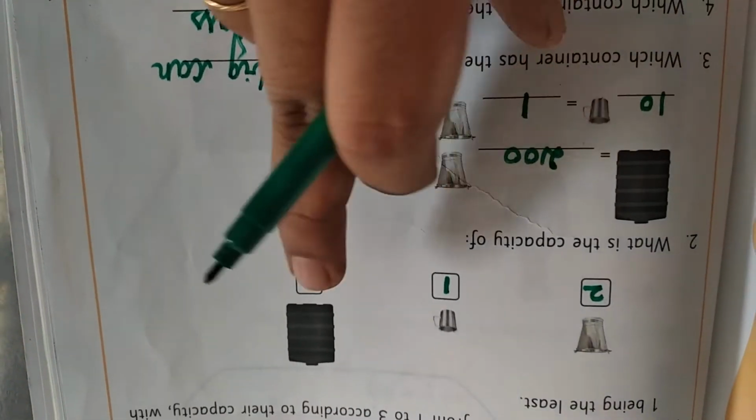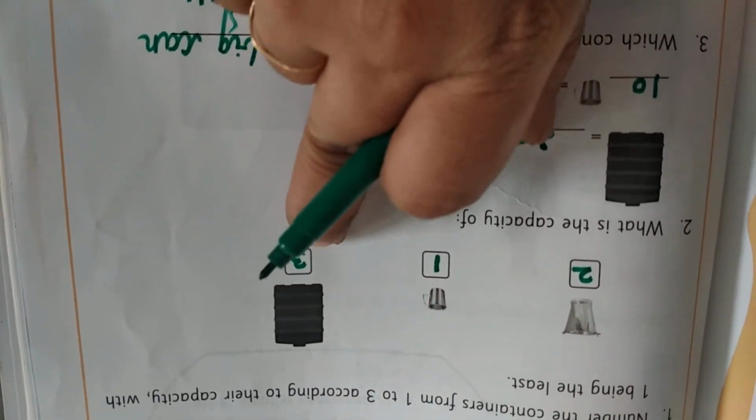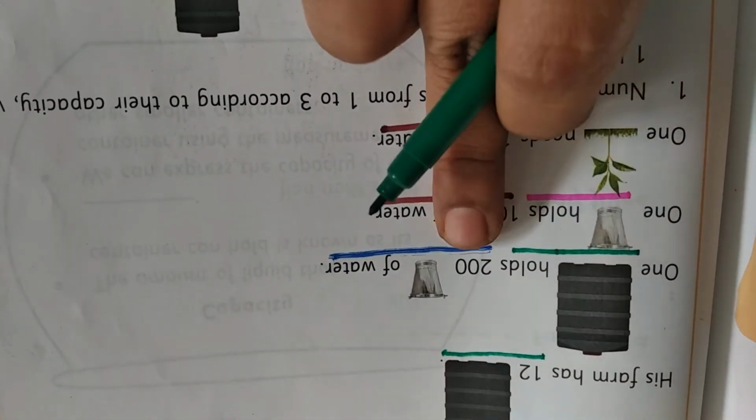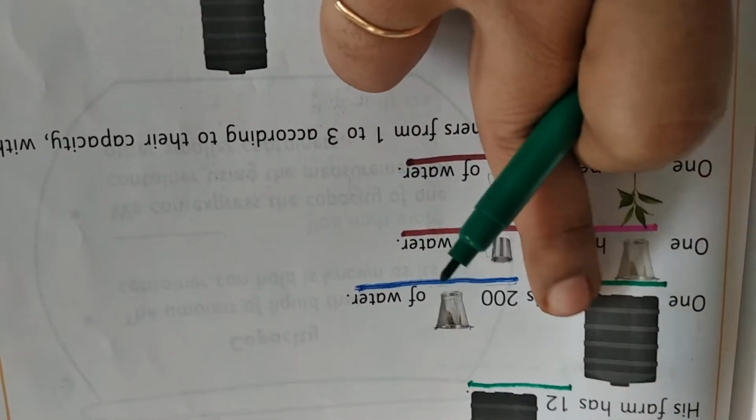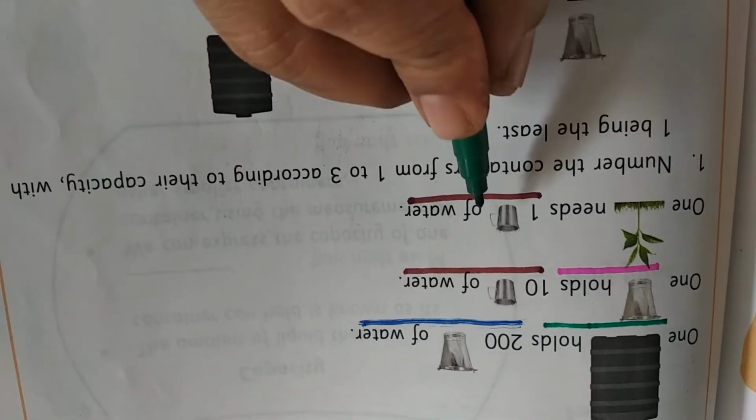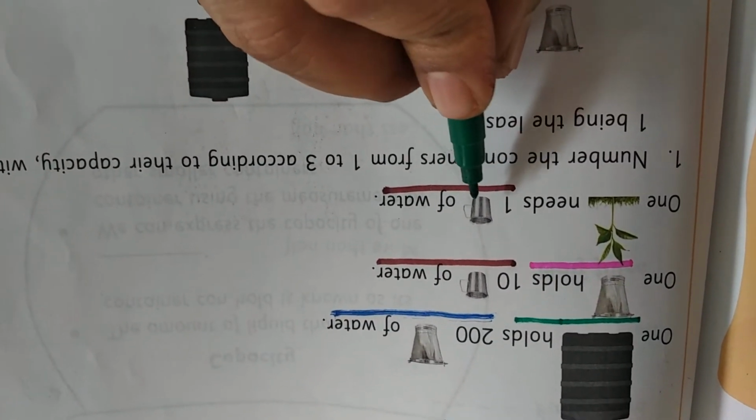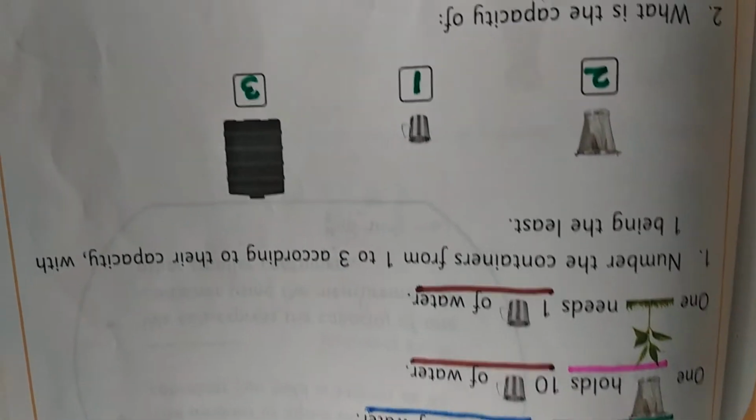And which one is the maximum capacity, Kana? Yes, this is a big can. So that holds more water, isn't it? Yes. So this big can holds 200 buckets of water. So this is the maximum capacity, and glass of water is the minimum capacity. Okay?